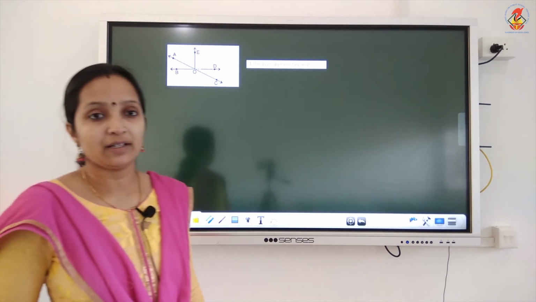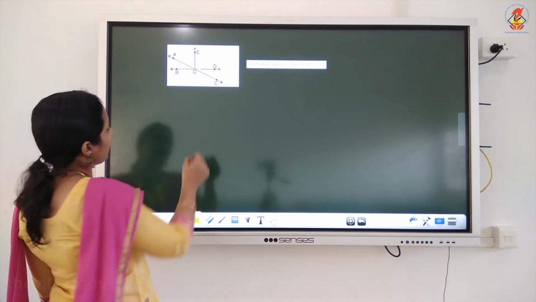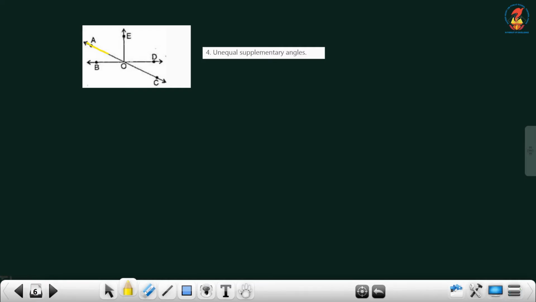Unequal supplementary angles. We already told you which are the unequal supplementary angles in this figure. Take this line and this point. We know that this angle is obviously greater than 90 degrees and this angle is less than 90 degrees. These two angles are standing on this straight line, so we can say that the sum is 180 degrees.